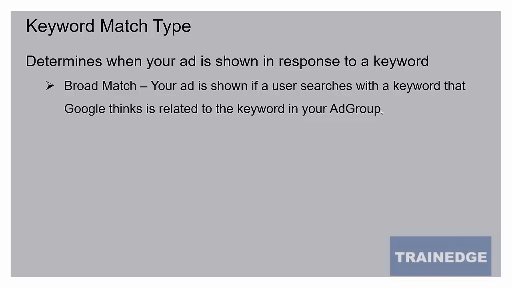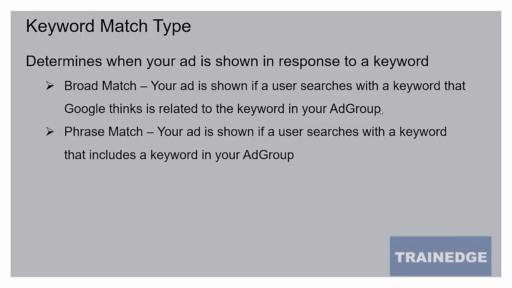Normally, you do not want to use broad match in your AdWords campaign because, as I've illustrated through examples, your ad will be shown for keywords that are even remotely related, which are practically irrelevant for your product or business.